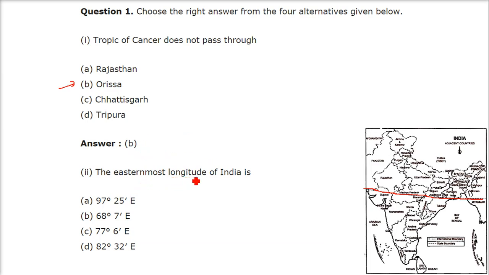The easternmost longitude of India. So these are longitudes, these are latitudes, these are longitudes. So which is the easternmost? So this is north, this is south, east and west. So this is the easternmost. What is the number? The answer is 97 degree 25 minute east, because it is in the east of the prime meridian, that is world's prime meridian from Greenwich.